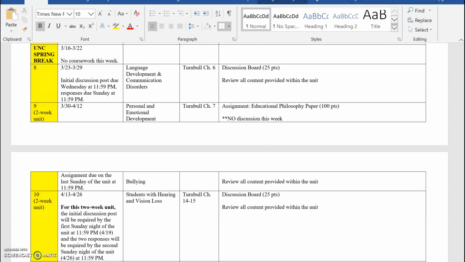Welcome to Unit 9 of EDSE 510. This unit is a 2-week unit. You'll see that our topics are personal and emotional development and bullying. Particularly in the first part of our unit, personal emotional development, we're going to be taking a look at eligibility for support in these areas directly provided due to qualification under SED or serious emotional disability.